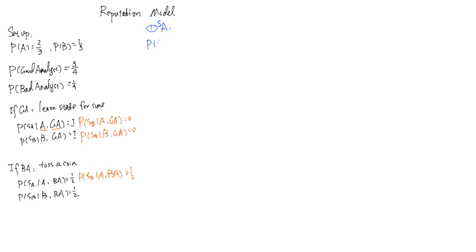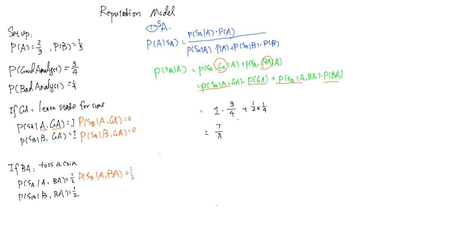The first thing you want to learn is the probability that it is actually world A. So when we write out the Bayes rule, we need to know the conditional probability that the analyst will see signal A when the state of the world is A. We do not know that because we do not know whether he's a good analyst or a bad analyst. So we need to consider both situations.